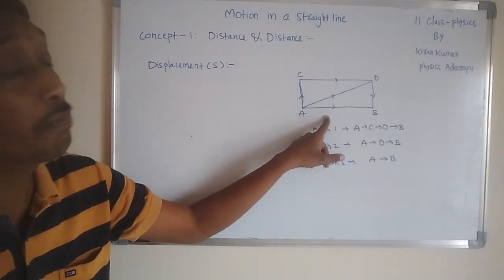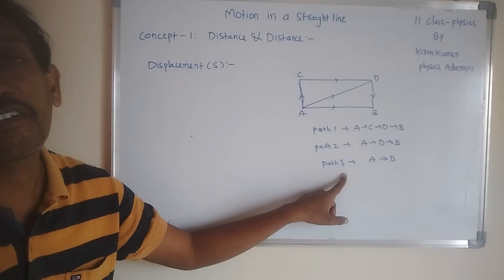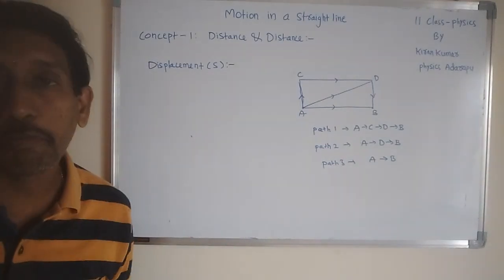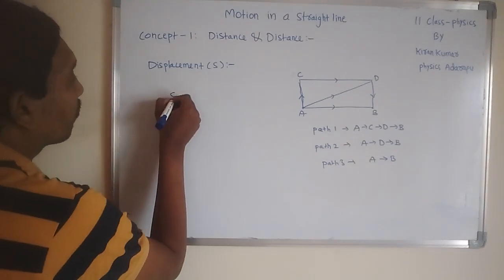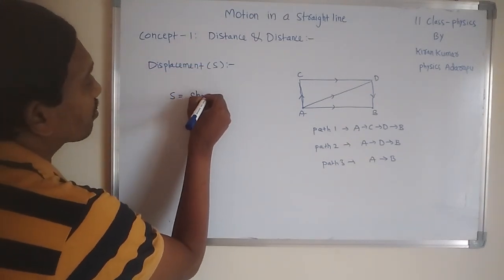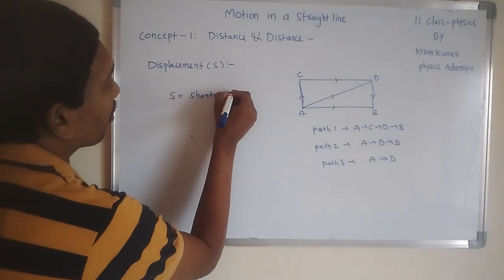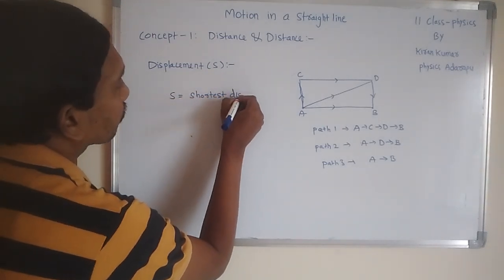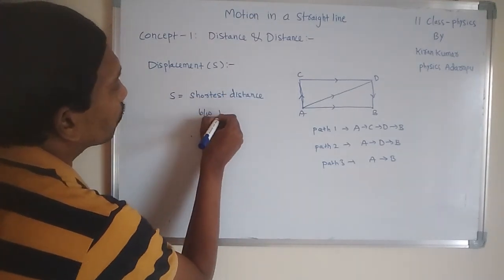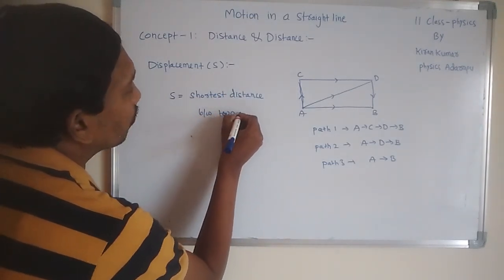This is the shortest distance, and this shortest distance is considered displacement. That means from the definition, displacement S is equal to the shortest distance between two positions.